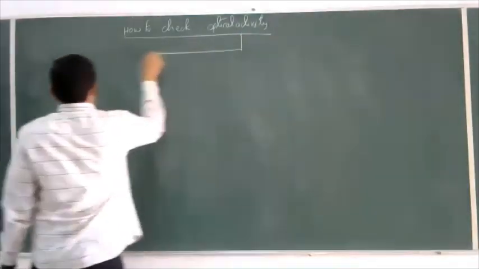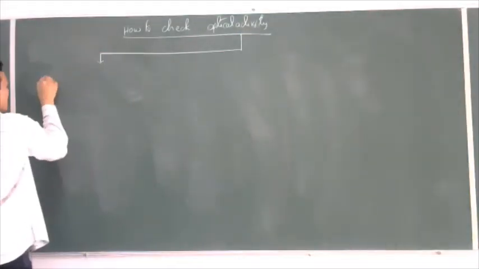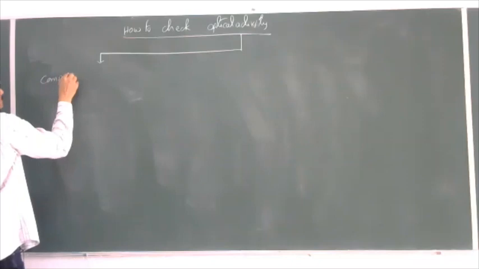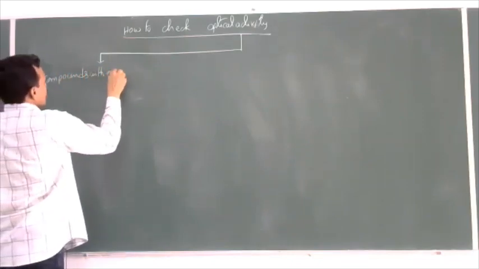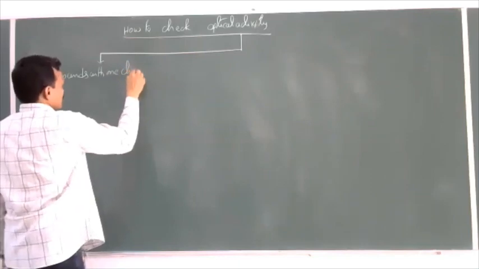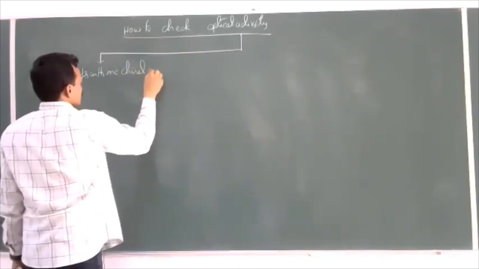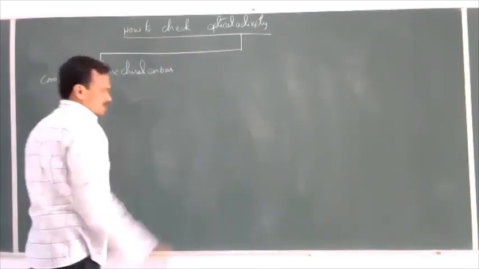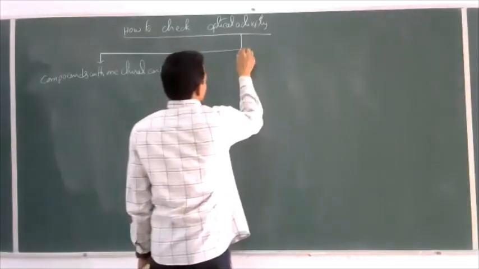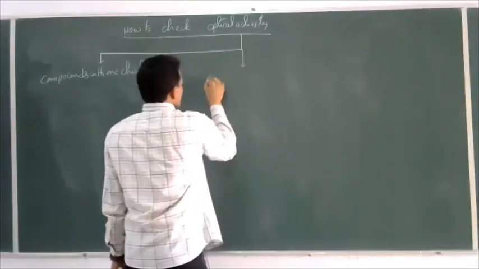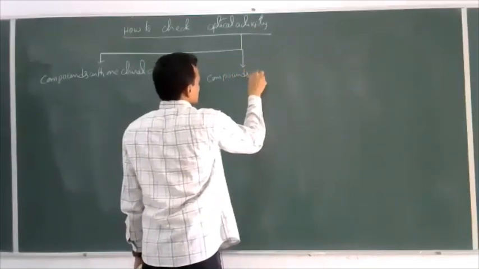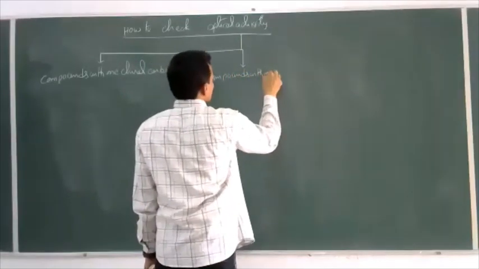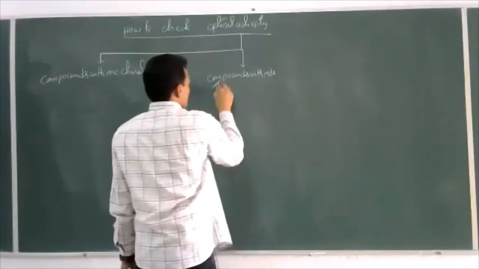There are 3 cases here. The first one is compounds with 1 chiral carbon. This is the first case. And second case, compounds with more than 1 chiral carbon.